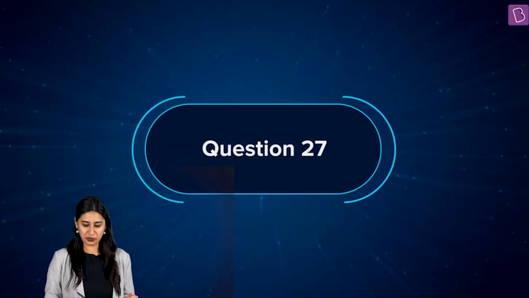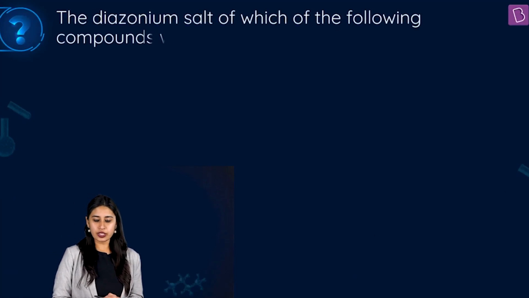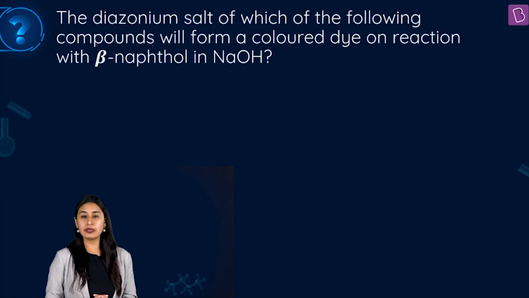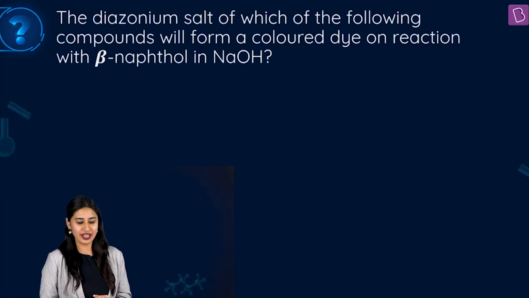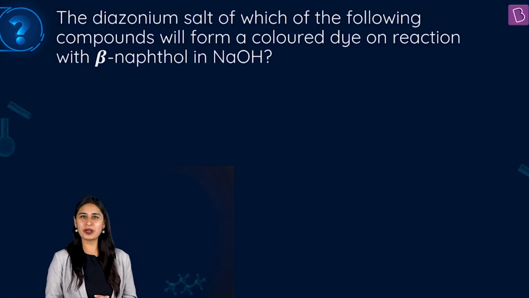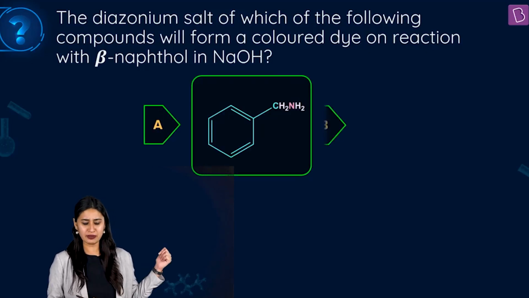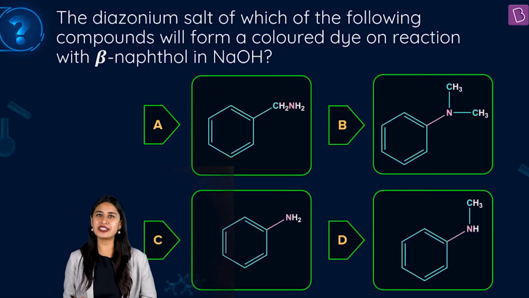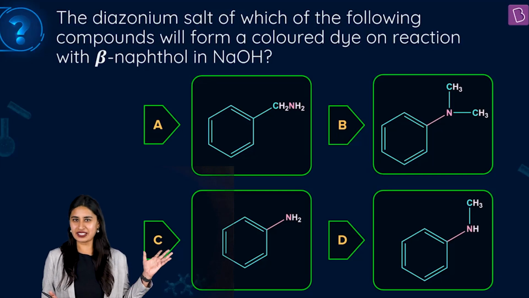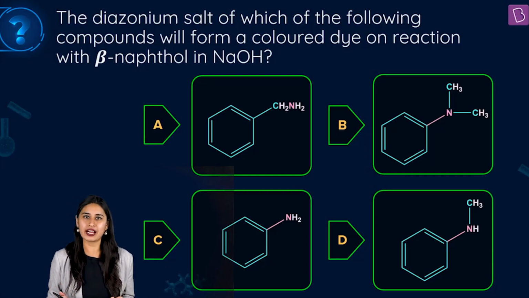Now let's see this colorful question which says, the diazonium salt of which of the following compounds will form a colored dye on reaction with beta-naphthol in NaOH? So what do we have? We have diazonium salt, and the moment you see diazonium salt, there is one particular amine which must strike your mind. Which particular amine I am talking about? Certainly I am talking about 1-degree aromatic amine. This is in fact the very test for the aniline, and the test is of course a diazo coupling reaction that happens.